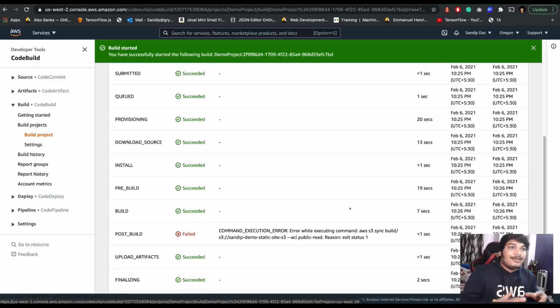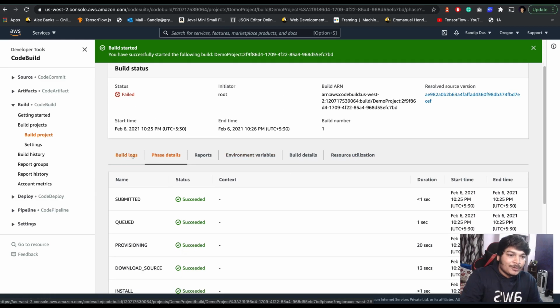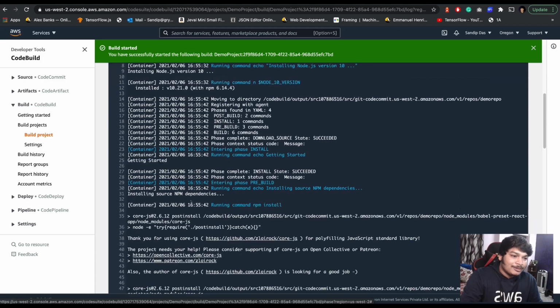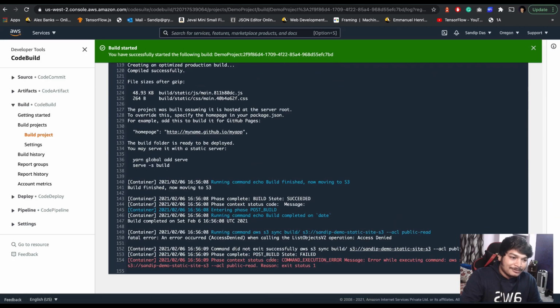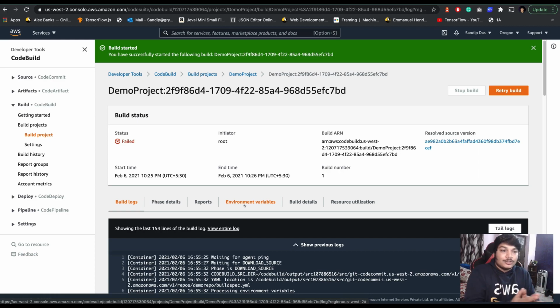Okay, so for any AWS service you additionally add, make sure you add the proper permissions to the particular role, otherwise it will fail. I wanted to show you that first, that's why I did it like this. In the build logs you can see exactly what phase it fails in. Okay, now let's give this build's role that particular access, so it will succeed.